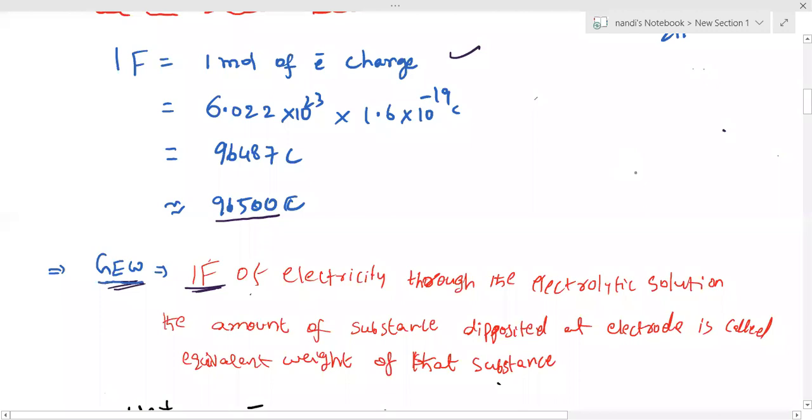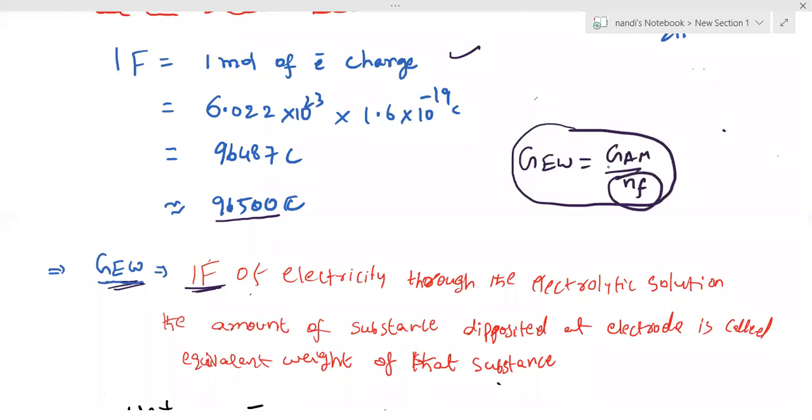So first, another definition for gram equivalent weight, sir. I'm explaining. First listen, then you make and write the sentence. We have very good knowledge of English, so we can make and write a beautiful sentence. So I'm trying to explain this. Please listen here. Above one, I can rub it out: 1 mole of electron charge. Everyone, I hope you noted down.